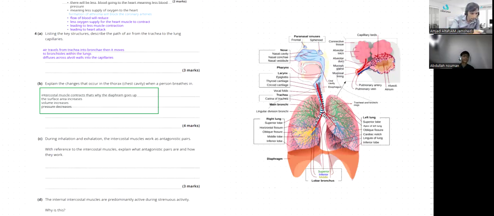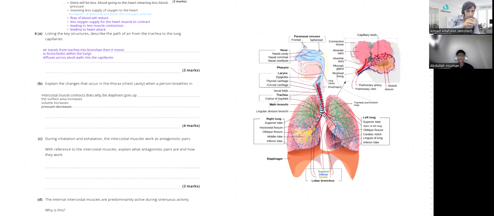So the pressure will decrease, right? The pressure inside decreases, so definitely the air will move into the lungs. Please mention everything here: the volume increases and this pressure decreases in the lungs.